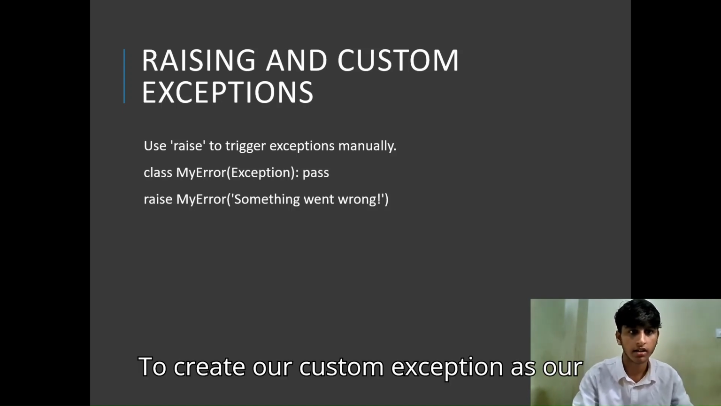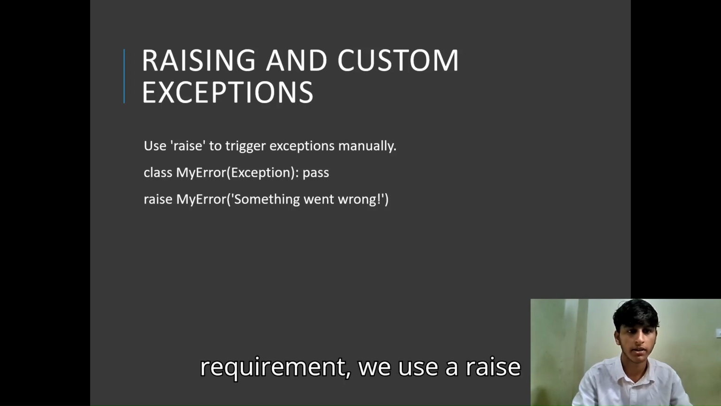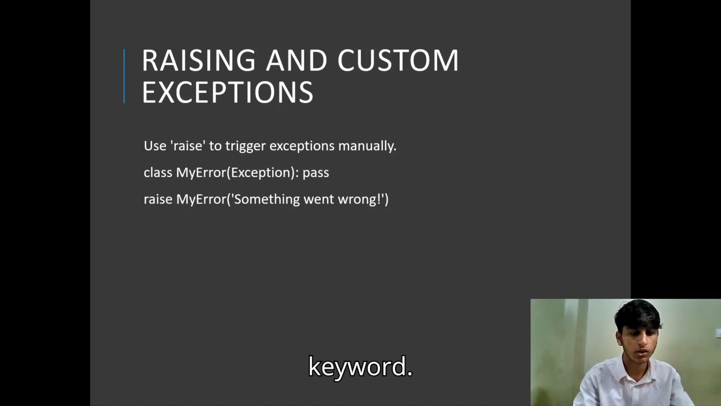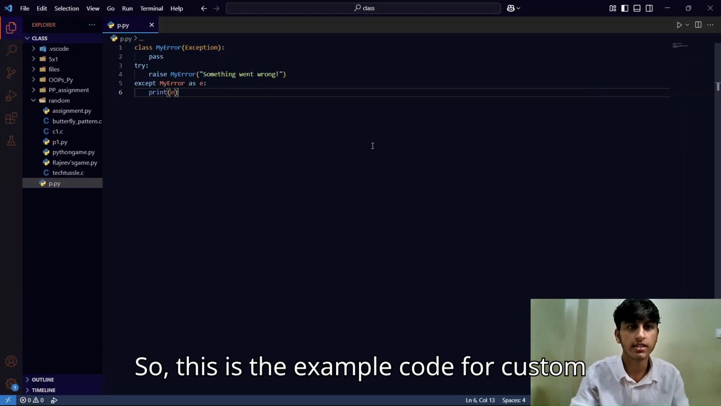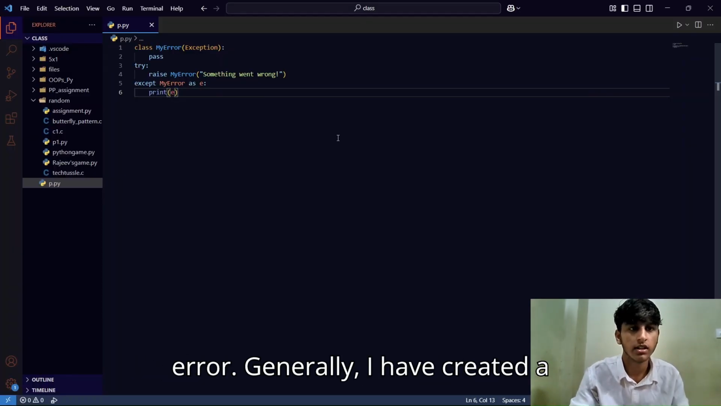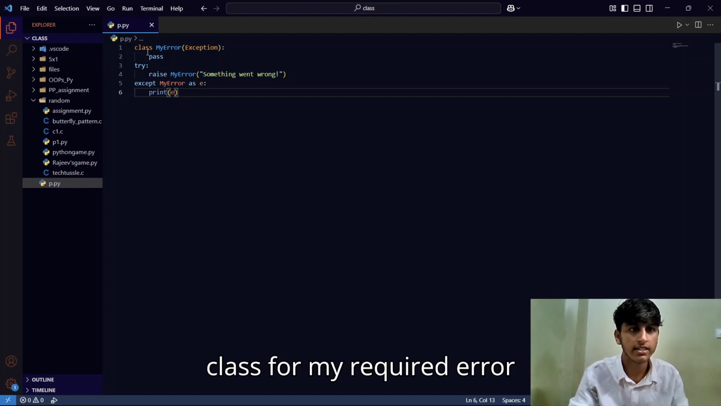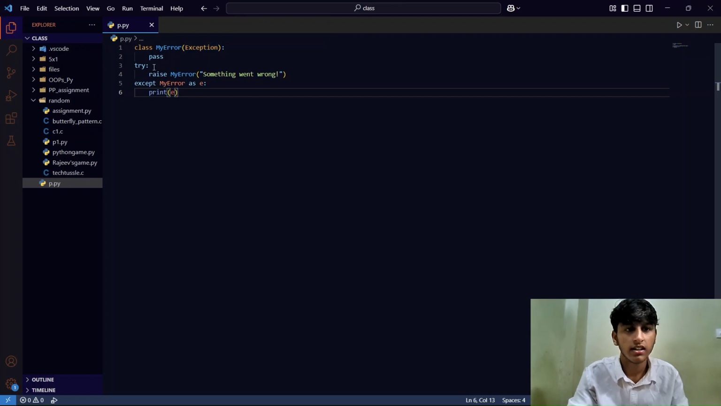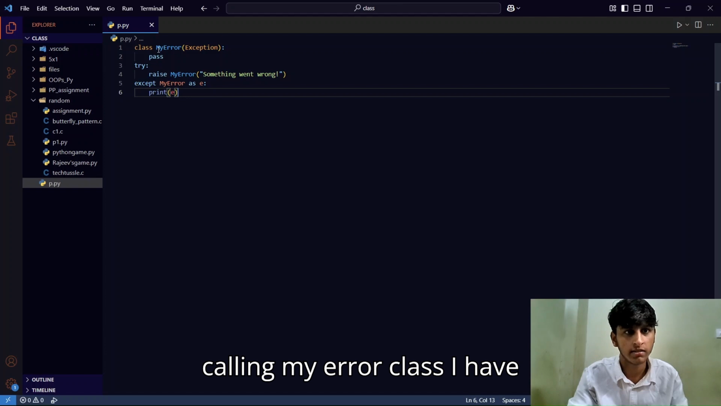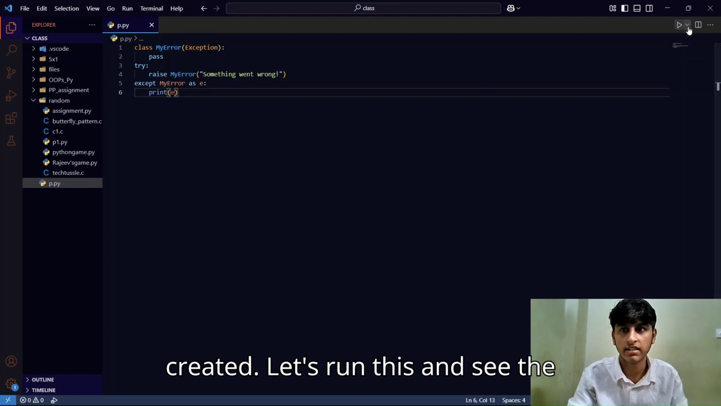So we can create our custom exception. To create our custom exception as per our requirement, we use the raise keyword. Let's see an example for this. So this is the example code for a custom error. I have created a class for my required custom error and inherited the Exception characteristics. I used the raise keyword for calling the error class I have created. Let's run this and see the output.